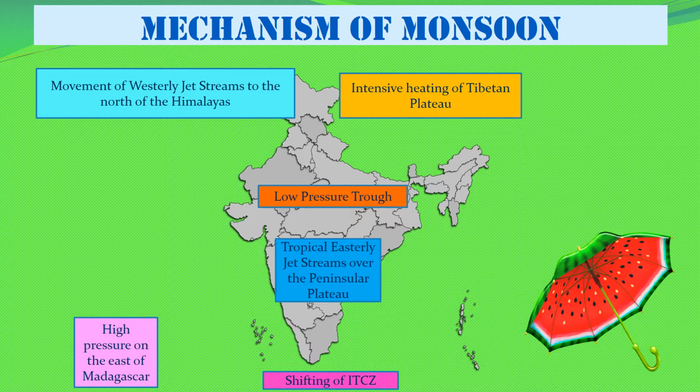Shifting of ITCZ, that we have already discussed, takes place somewhere to the south of India. High pressure zone develops over the Madagascar region. That means in the Indian Ocean, especially towards the western side of the Indian Ocean, there is a high pressure zone. All these factors together contribute to a condition where the winds from southeast are compelled to turn towards India, and that's how they take a direction of southwest.